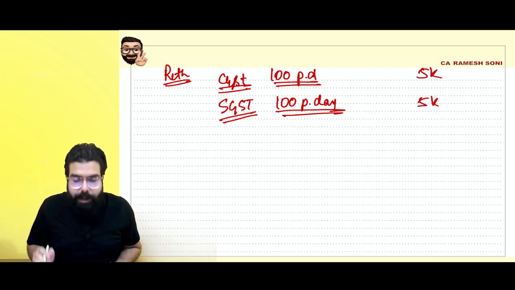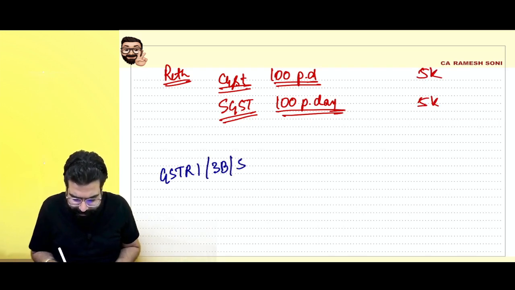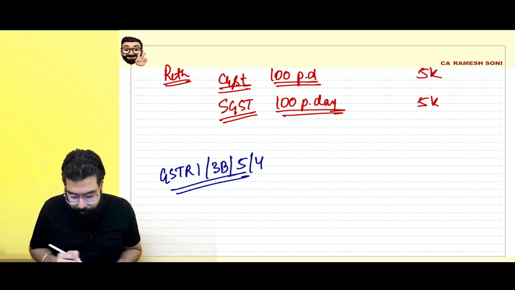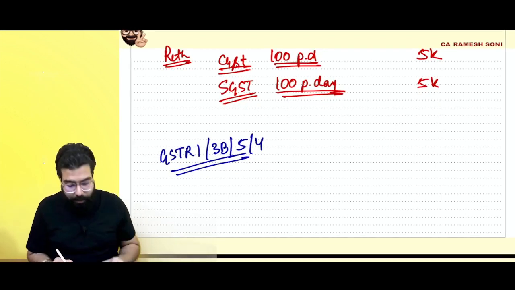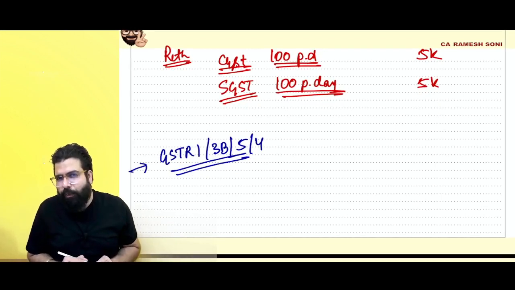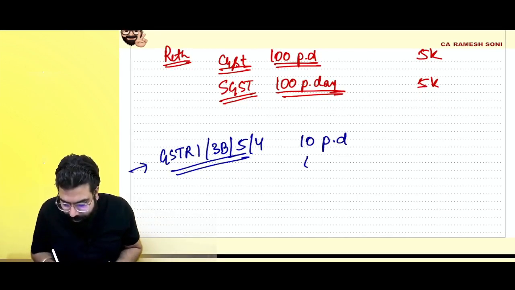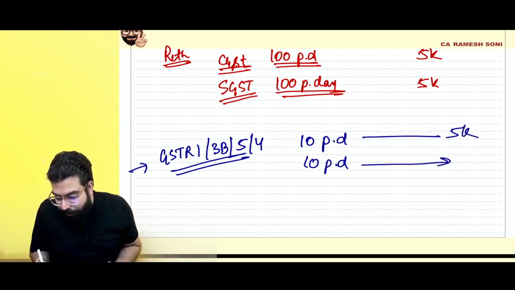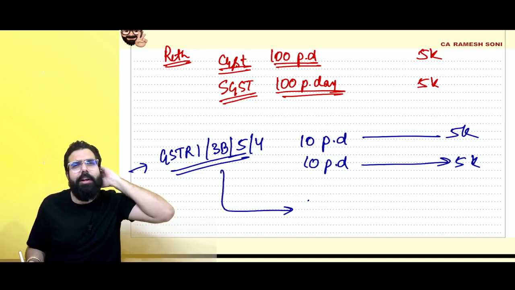Now, what they have gone ahead and done for GSTR 1, GSTR 3B, GSTR 4, GSTR 5, all these returns, is reduce the late fee. They have told that if you are filing a nil GSTR 1, GSTR 3B, GSTR 4, GSTR 5, then the late fee will be 10 rupees per day under CGST, 10 rupees per day under SGST, and the maximum will be 5,000 rupees. But if you are furnishing other than nil, nil return means where your return has nothing in it.